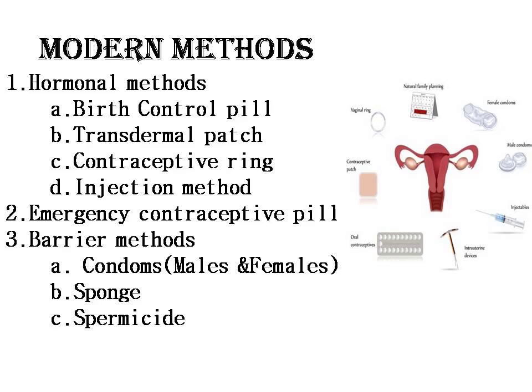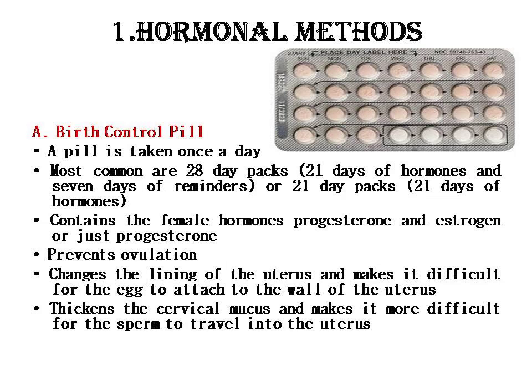Okay, let's go further into detail regarding each method. We'll see what the different hormonal methods are. The first one is the birth control pill. In the case of the birth control pill, a pill is taken once a day.